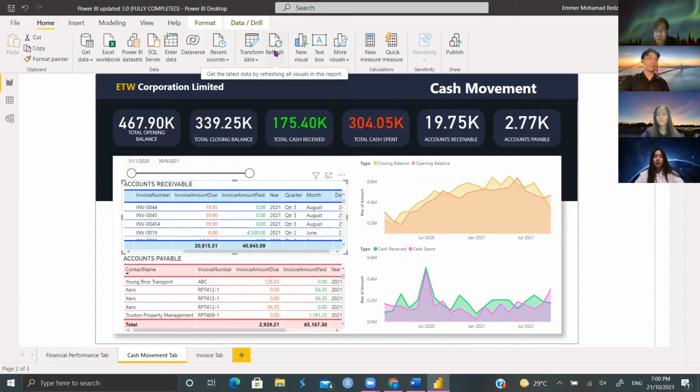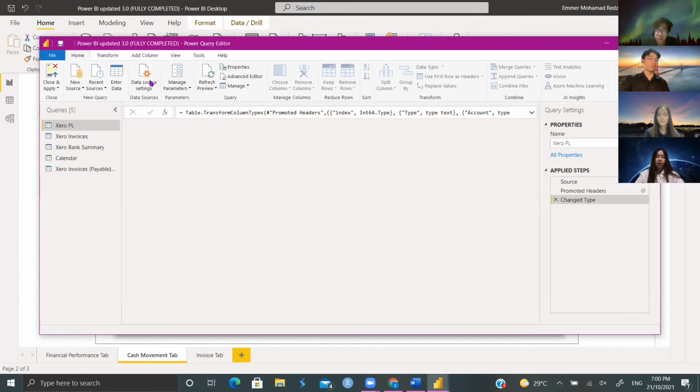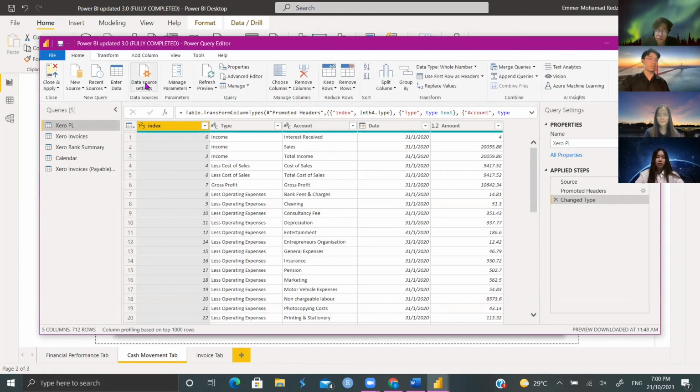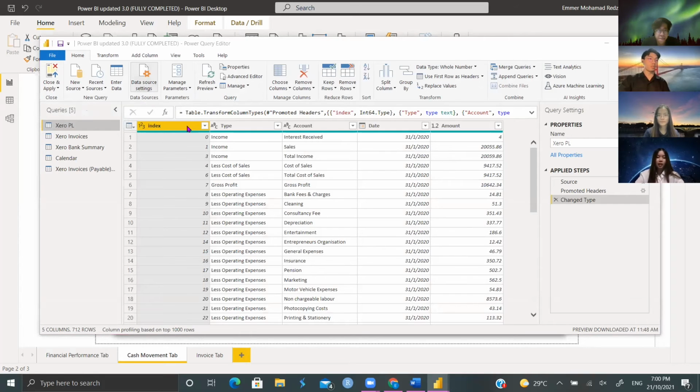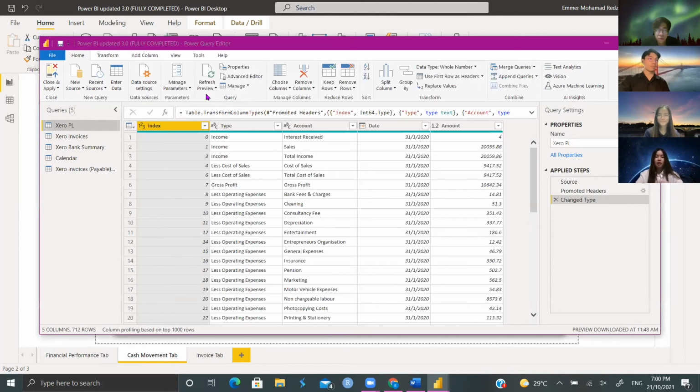If an error occurs, you just have to click transform data, and then click on data source settings. Then you click on new source, and you select the updated CSV file that you've saved previously. Then you just have to click OK, and then you click refresh preview. Once the updates can be seen, you just have to click close and apply, and then you are done.